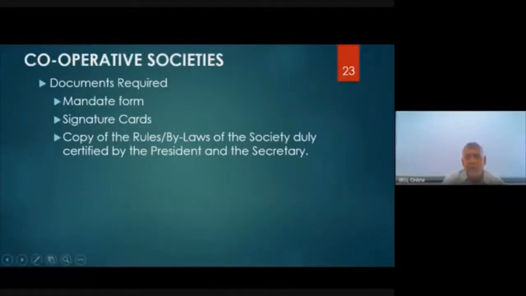Then in the cooperative societies also, you might have some rules and bylaws, right? How this society is operating. Then what you should do is to get a copy of those rules, and always remember, if it is a society, the rules and regulations must be certified by the president and the secretary jointly.